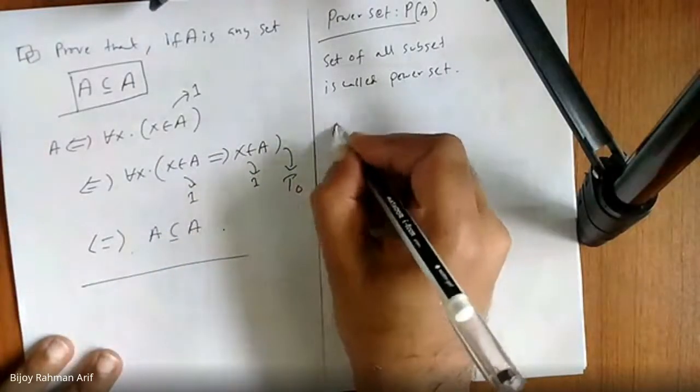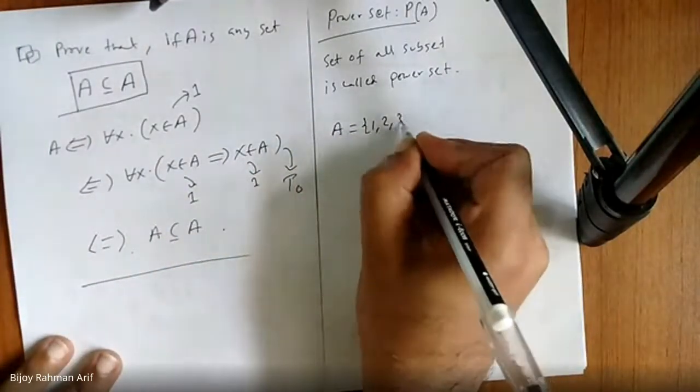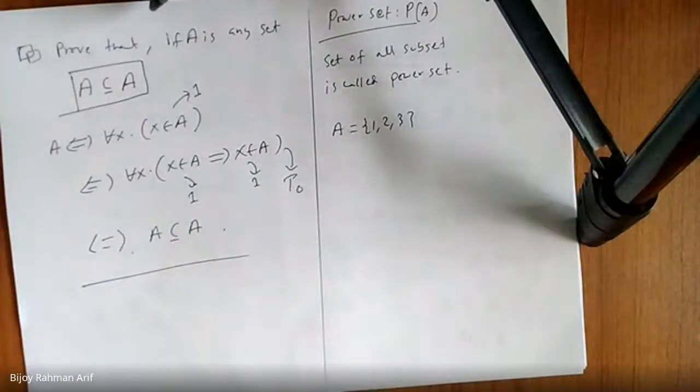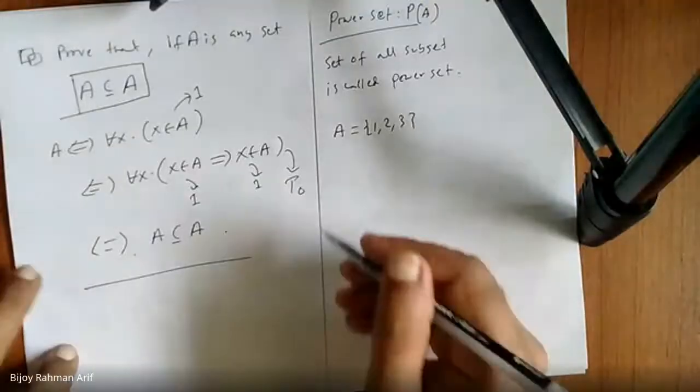So let's assume my A is {1, 2, 3}. How many subsets are possible? What are those?